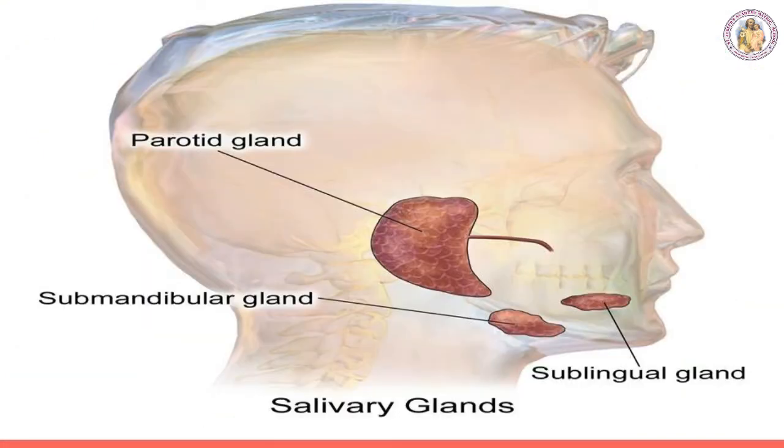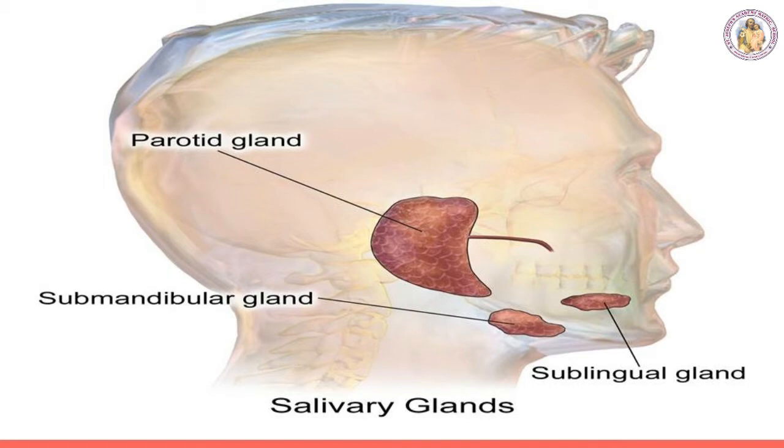Salivary glands. You can see the salivary glands. There are 3 pairs of salivary glands. The first one is the parotid gland, the second is the sublingual gland, and the third is the submandibular or submaxillary gland.